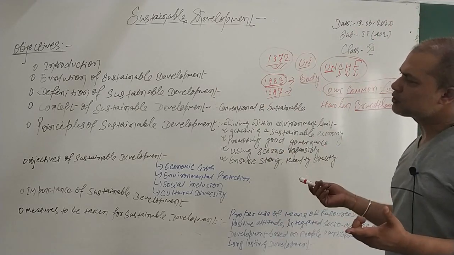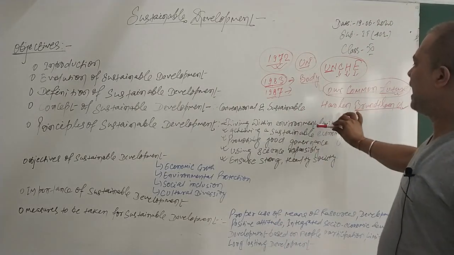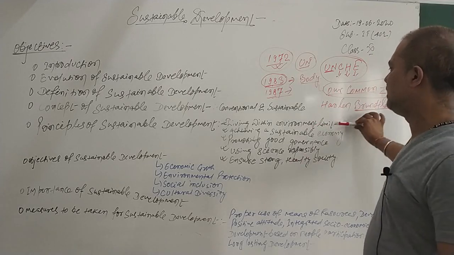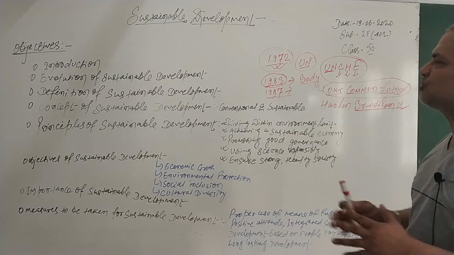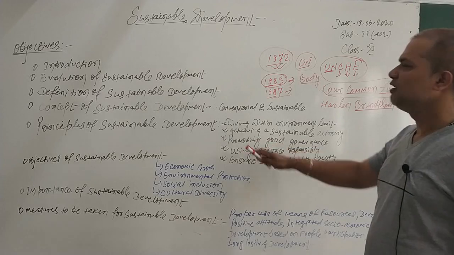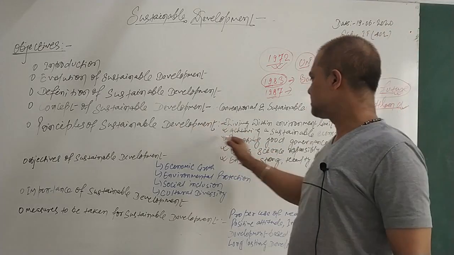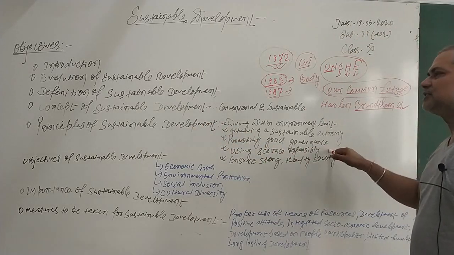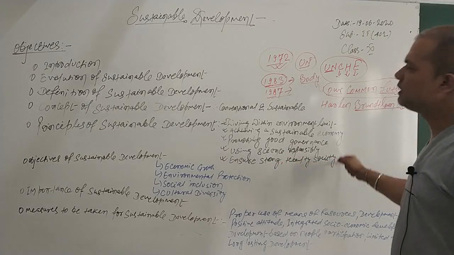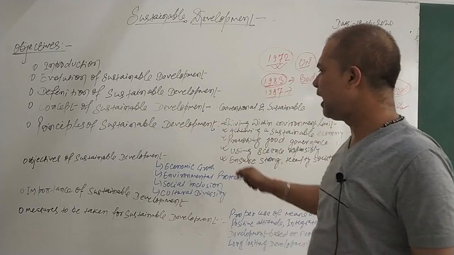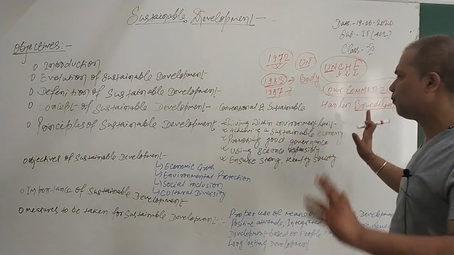So what are the 5 principles of sustainable development? As you can see, we always give regard to our environment. We have to do whatever we want to do within the limit of the environment. Second, our sustainable development should be such that we can achieve a sustainable economy. And the third is we must promote good governance, which can help us to get sustainable development all the way. Fourth is using science responsibly, and fifth is ensuring a strong, healthy society. These are the 5 principles of sustainable development that you have to keep in mind. So whenever we are talking about the principles of sustainable development, keep all these 5 points in your mind.